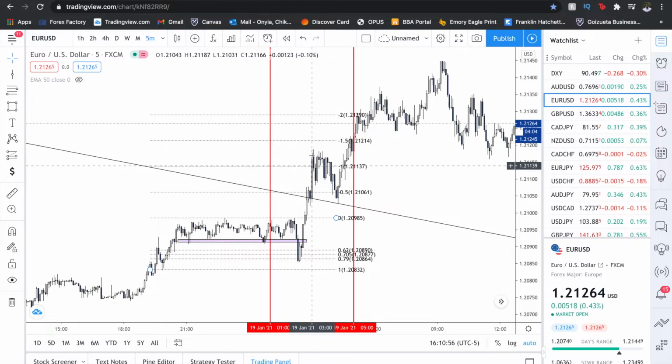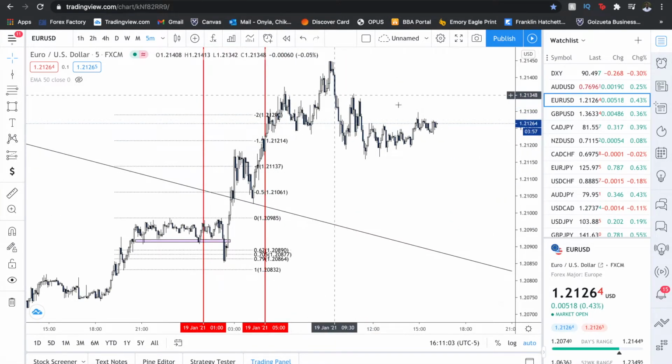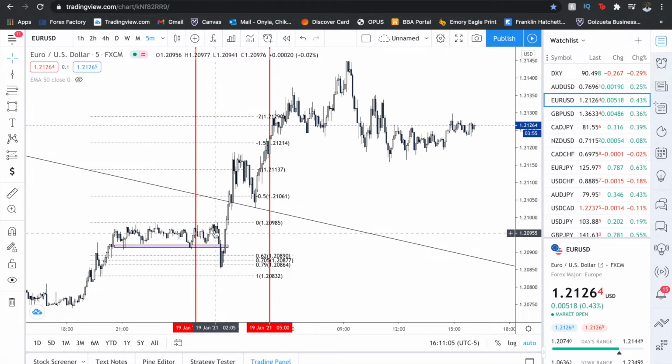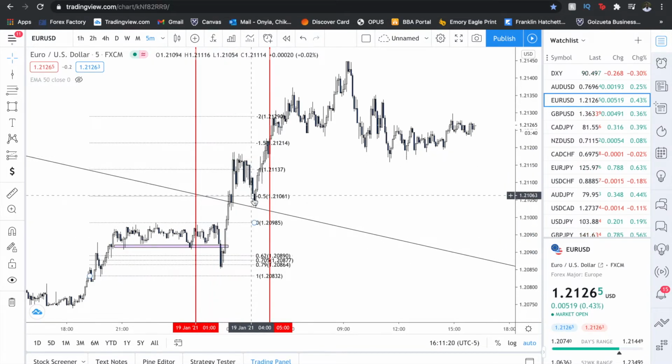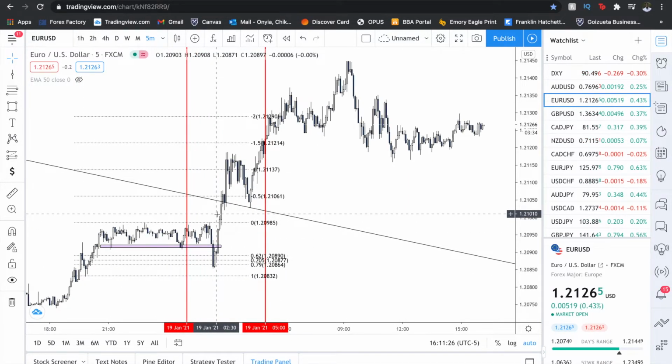That okay, we got a little bit of pullback to mitigate this area. It didn't come into the open of this, so I might be suspecting that might happen maybe tomorrow. But we got a little bit of a pullback. I would have been expecting that because this needs to get mitigated. That's fine, right? But you get this perfect Asian range consolidation taken out by this candle, moves upwards, a little bit of pullback. You would have still gotten in here from this last low because this is also OTE mixed with smart money. You can see smart money and OTE work so well together.